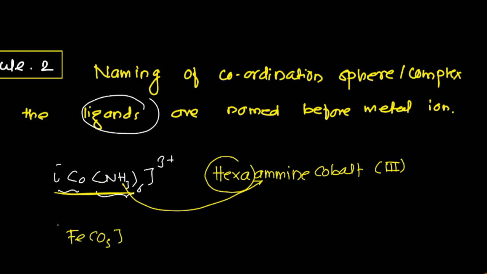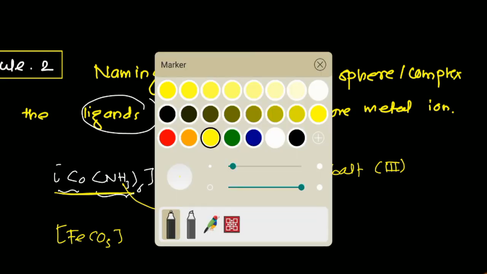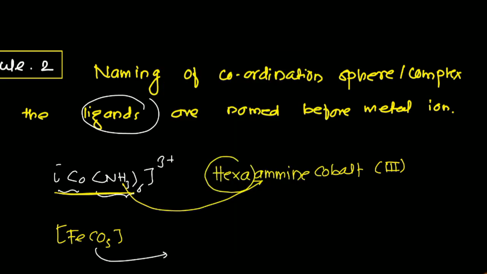This is a neutral complex, because CO is a neutral ligand. So what is the name of this complex? Penta, 5 carbonyls are there, pentacarbonyl, and this is iron. And whatever the oxidation state is, it must be mentioned in Roman numerals. So likewise this is rule number 2.